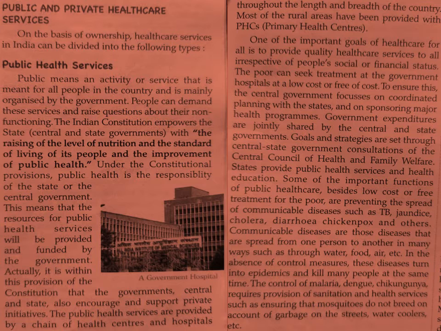And if there is absence of control measures, these diseases turn into epidemics and kill many people at the same time. So to control malaria, dengue, chikungunya requires provision of sanitation and health services, such as ensuring that mosquitoes do not breed on account of garbage on the streets, water coolers, etc.